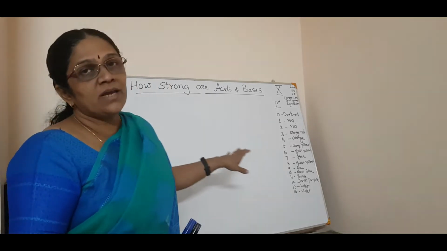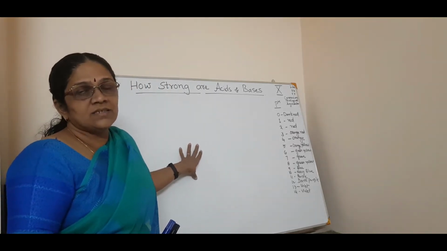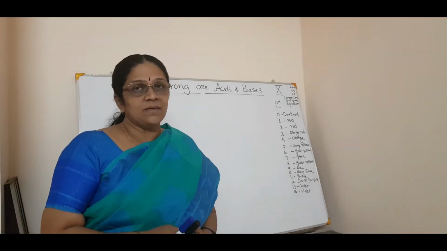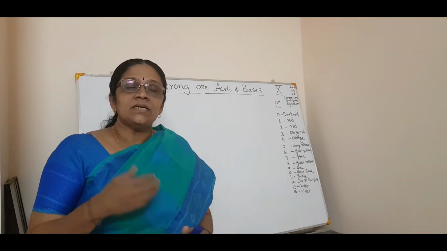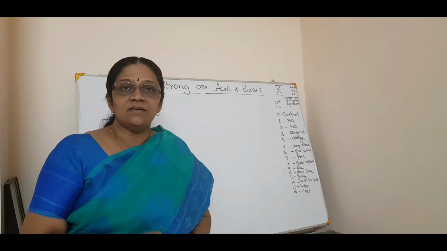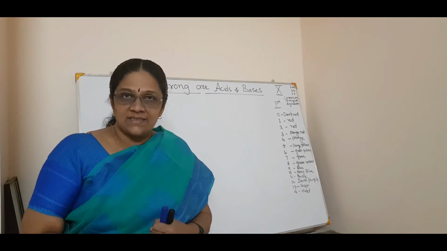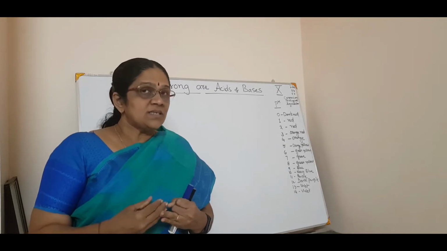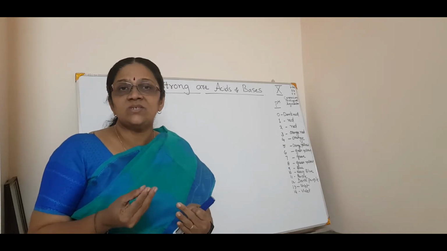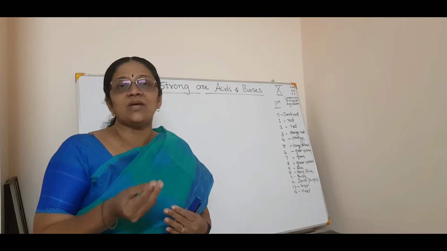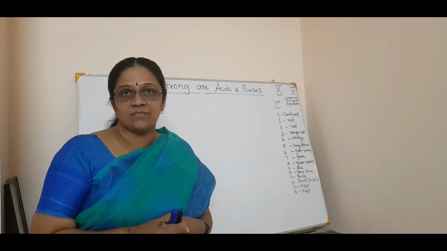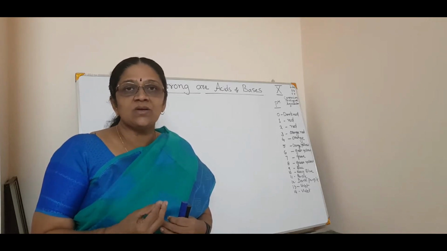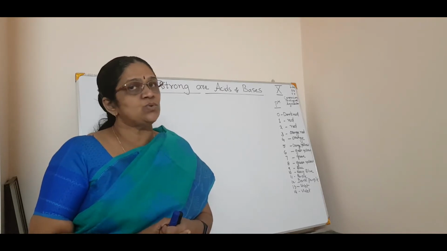So we will move on to the next topic in this chapter, that is how strong are acids and bases. Till now we have studied what is an acid and what is a base. Acid means any substance which can produce H+ ions in solution. Similarly, a base is something which produces OH- ions in solution.